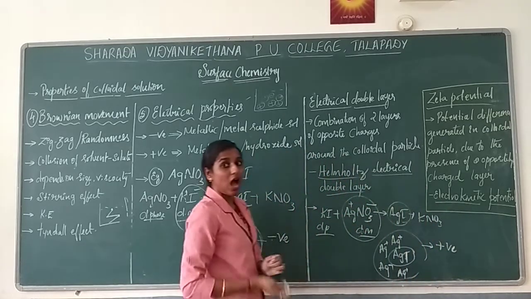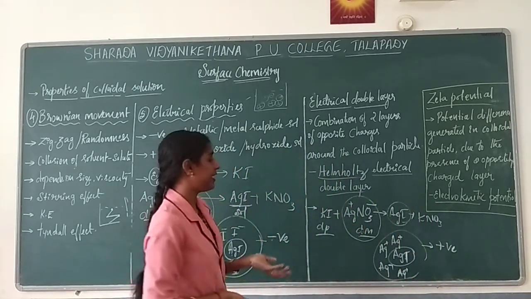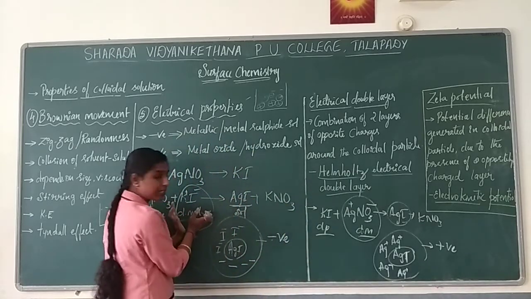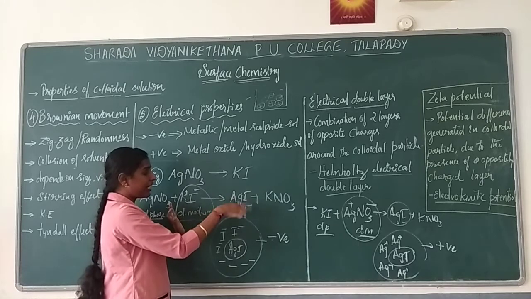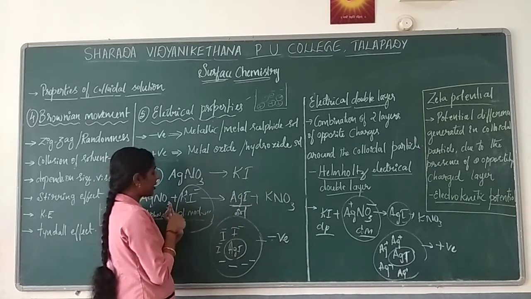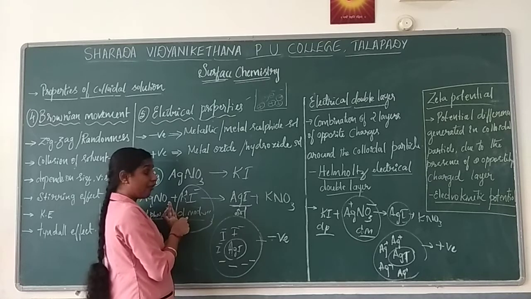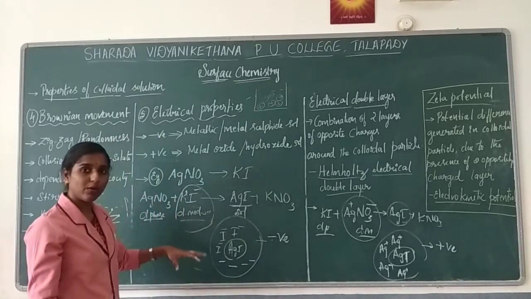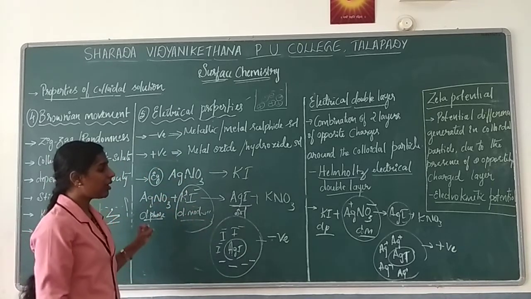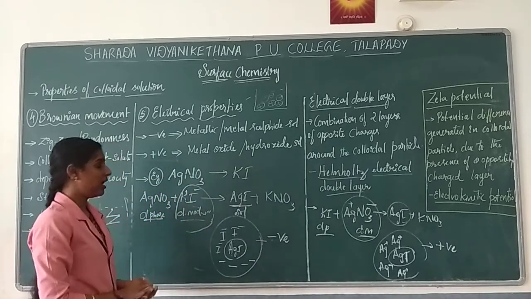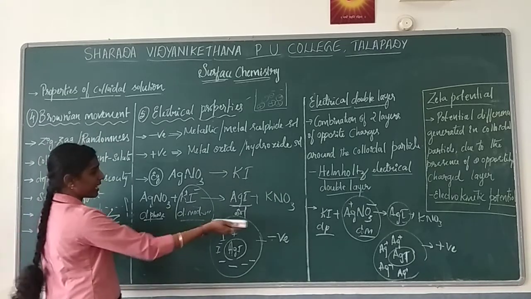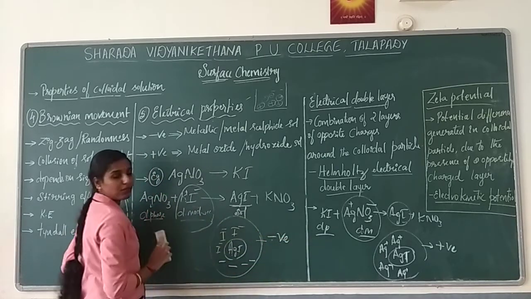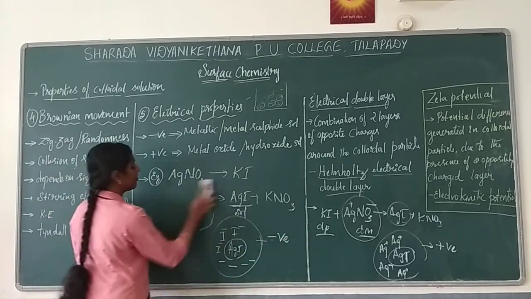I guess you understood how we can differentiate between negative and positive salt. Mainly it depends on the dispersion medium. The salt that forms will absorb ions from the dispersion medium, based on the common ion. So whichever ion is common, it will absorb that ion. These are two examples where we can identify the formation of negative charge as well as positive charge. One more example I will give.